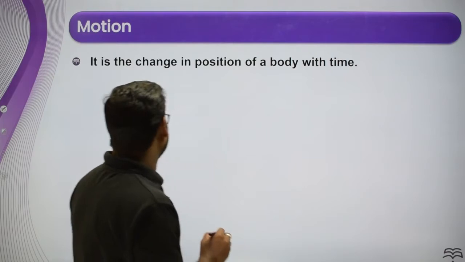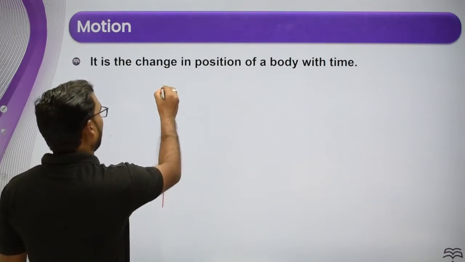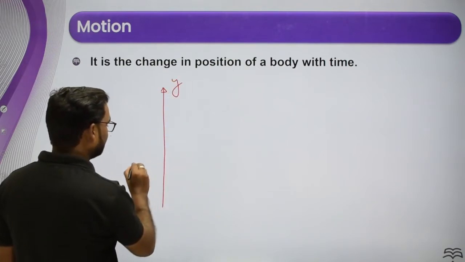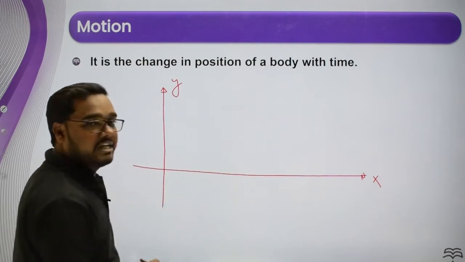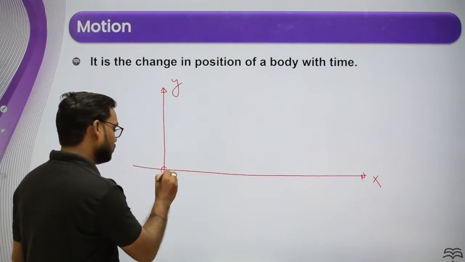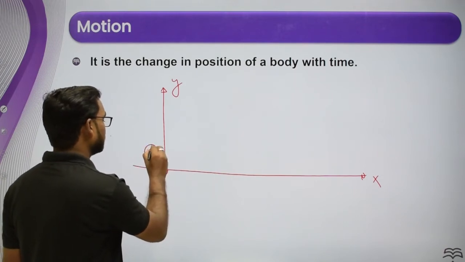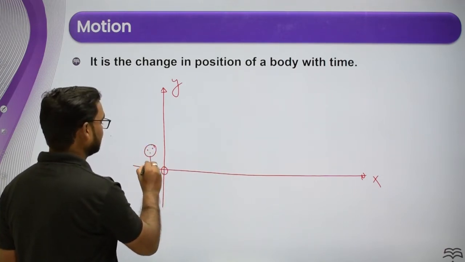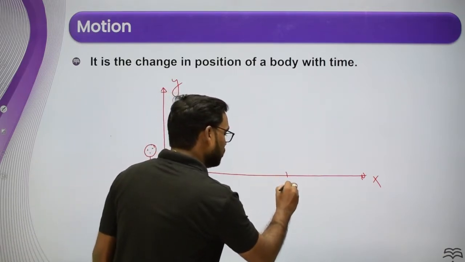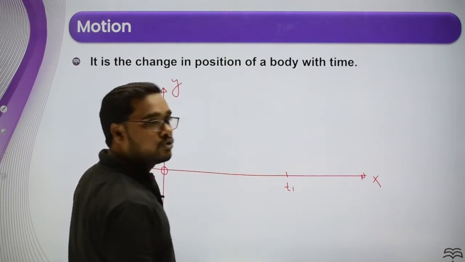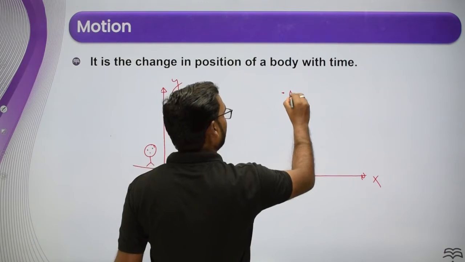Consider one example. This is the y-axis and this is the x-axis. Is it clear to everyone? Initially the position of the particle is the origin, O. You can say this is the person at the origin. After time t1, the position of the particle is somewhere here. You can say this is the point A.